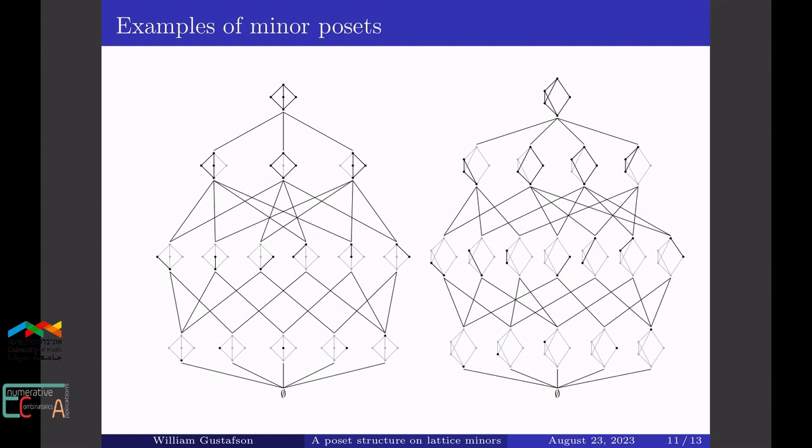And just a few quick facts I'll point out. This poset is ranked by 1 plus the number of generators. So at rank 1, all those 1-point lattices have 0 generators, and just about that 1 generator, and 2 and 3 at the top. And the atoms in this poset correspond to the elements of the lattice, and the rank 2 elements correspond to the edges of the diagram.